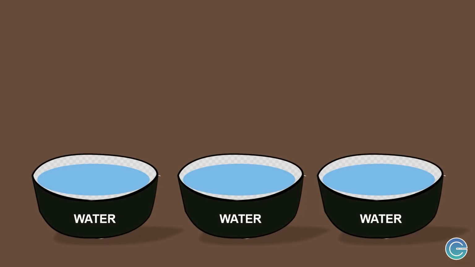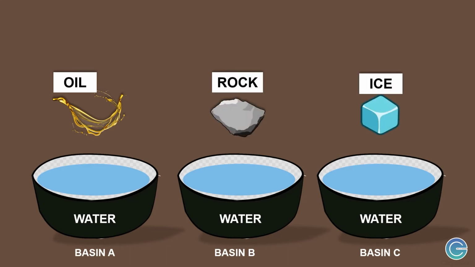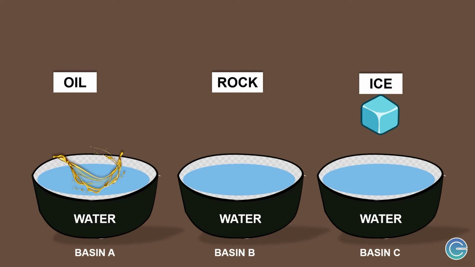Notice these three basins with water. Let's call them Basin A, Basin B, and Basin C. We're going to drop some oil in Basin A, while we'll be dropping a rock in Basin B. In Basin C, we'll be dropping in an ice cube. From these three, what material do you think will float, sink, or partially float? Can you guess? In this illustration, the oil will float, the rock will sink, and the ice will partially float.